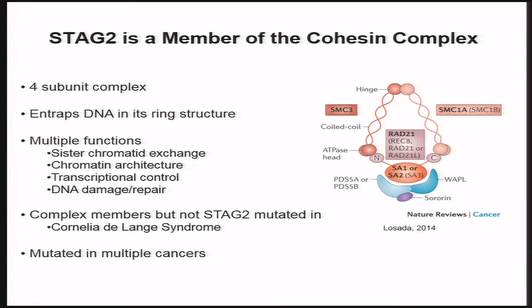So STAG2, as I said, is a member of the Cohesin complex. This is a 4-subunit complex that includes most commonly SMC3, SMC1A, RAD21, and then either STAG1 or STAG2. And then there are other members that are important in meiosis, but usually are not expressed in normal cells. Otherwise, this entraps DNA in its ring structure, and it's important in multiple functions. It's quite a complex protein complex. It's important in sister chromatid exchange and chromatin architecture, transcriptional control, as well as in DNA damage and repair.